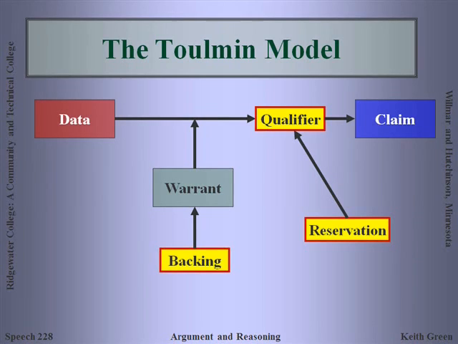Now you'll see here the three parts of that second triad: the qualifier, the reservation, and the backing. We'll go through and take a look at each one of these to give you an idea of how these function in the arguments.